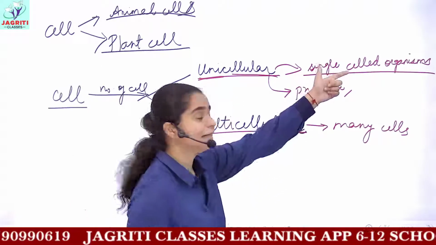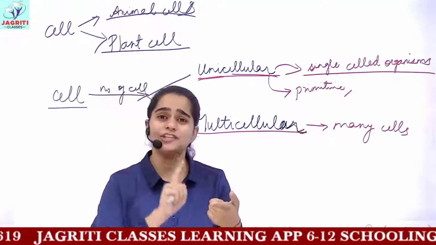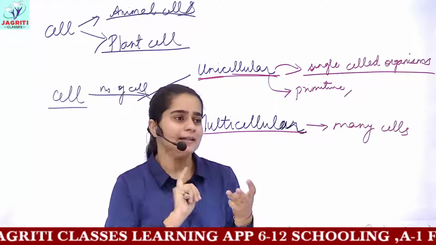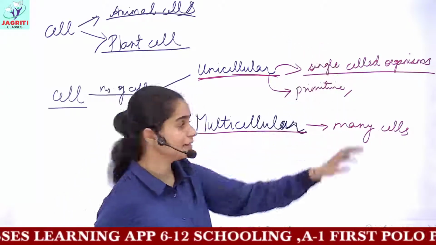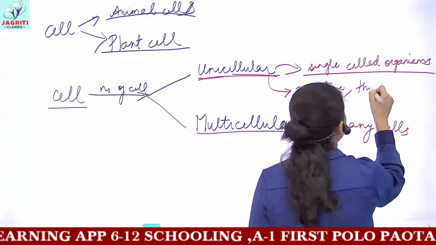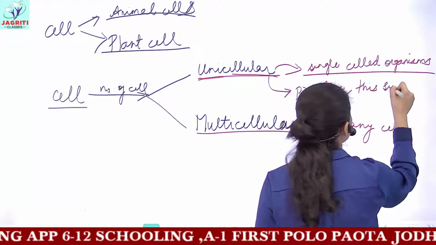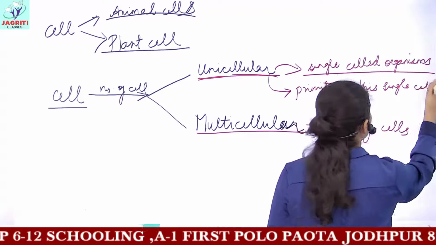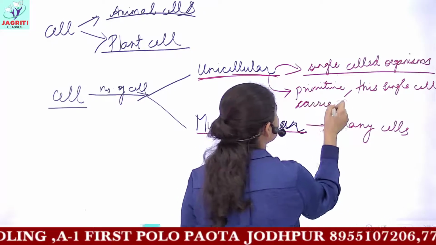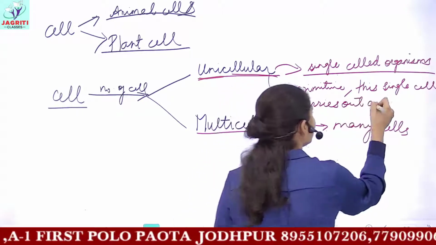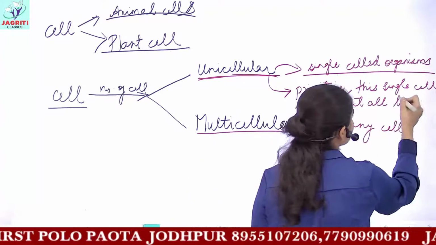That is, this single cell performs the functions of digestion, respiration, excretion, everything is the duty of this single cell. So we can write, this single cell is responsible, or this single cell carries out all life processes of this organism.